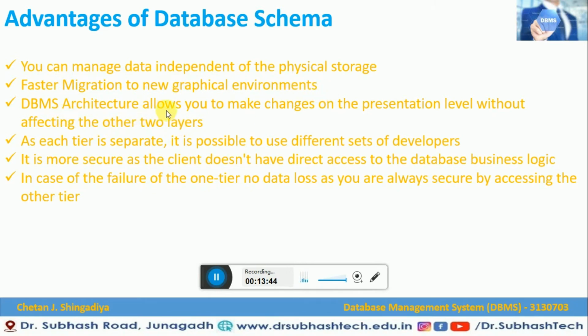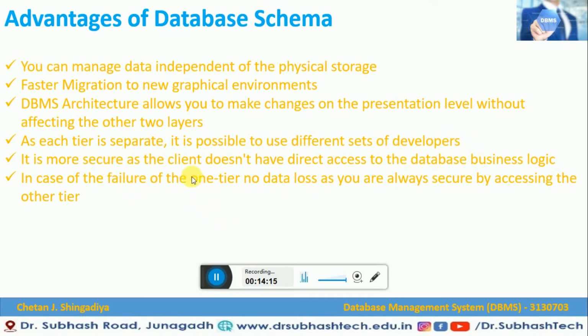The DBMS architecture allows you to make changes at the representation level without affecting the other two layers. This is the most important advantage of database schema, or data abstraction. As each tier is separate, it is possible to use different sets of developers.